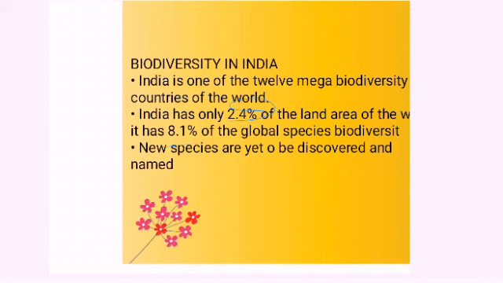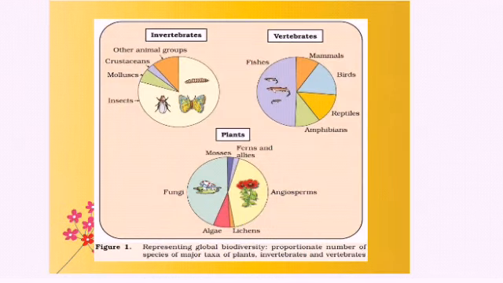Also, many new species are yet to be discovered and added to the list. This is regarding biodiversity in India, and this is a pie chart or graph representing the different types of organisms present. Among invertebrates, insects are occupying the most position, isn't it?